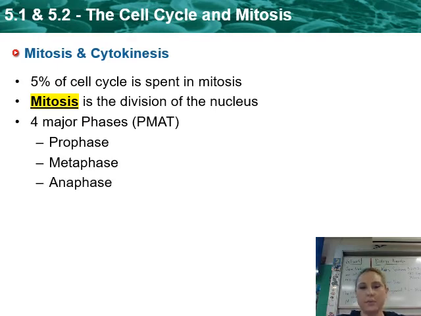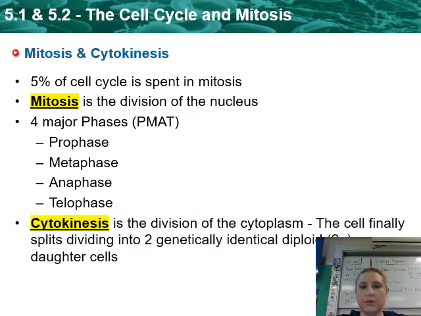We've got 4 major phases of mitosis. And if you can remember, PMAT is going to help you keep track of the order. So PMAT, we've got prophase, metaphase, anaphase, and telophase that make up mitosis.